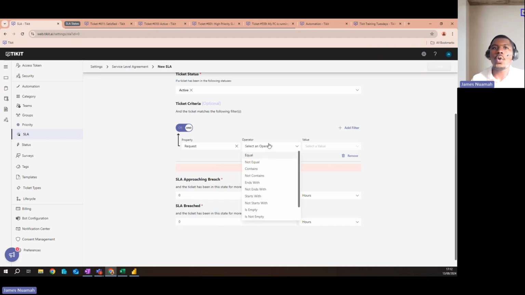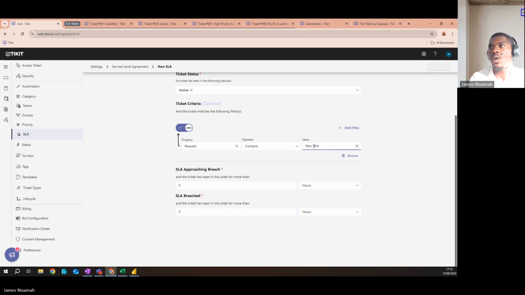So let's say in your environment, you have a lot of tickets that come in that maybe for new hires, they all say new hire, or they have the department in the title. You could say contains new hire or contains onboarding, and every ticket that has that in the title, it will trigger for that one. So that's really nice to have.